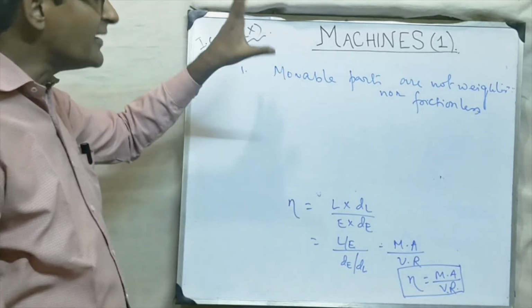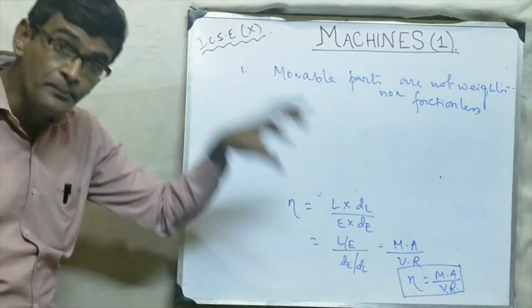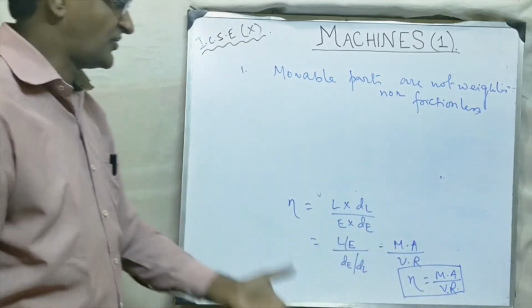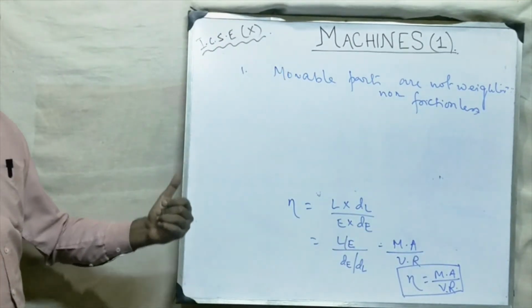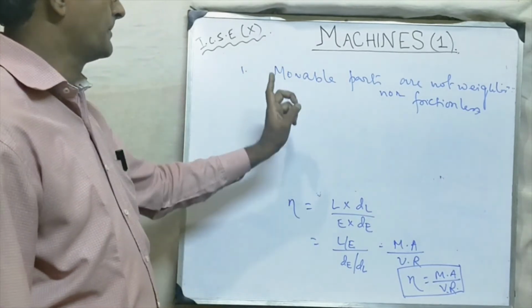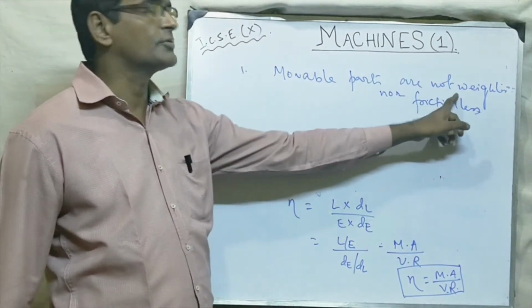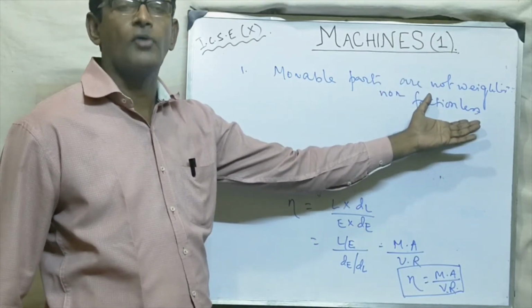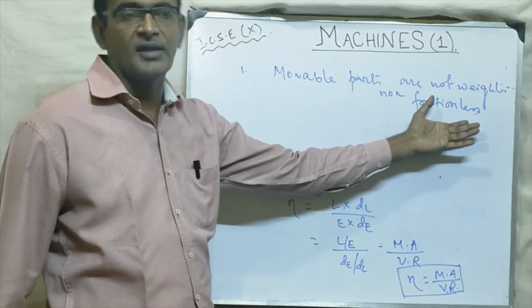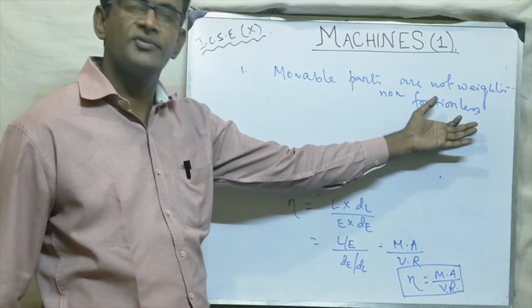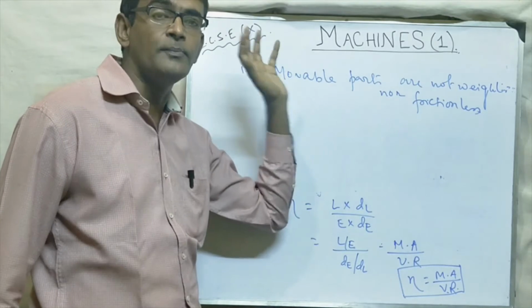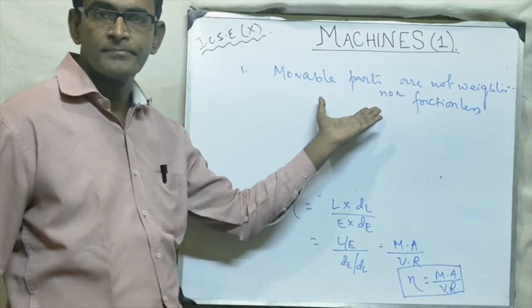So some input work, some work done on the machine, is used to overcome the weight, overcome the friction. So how can you consider that the machine will be 100% efficient? Because some of the input work is wasted here.